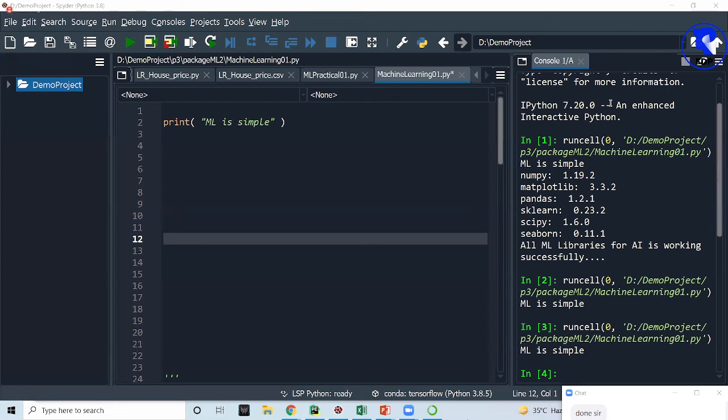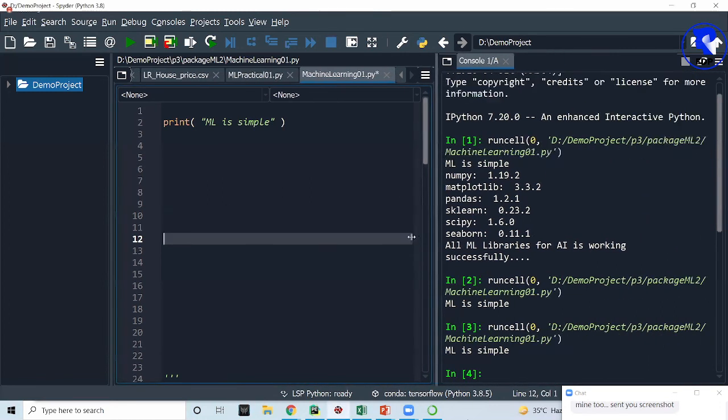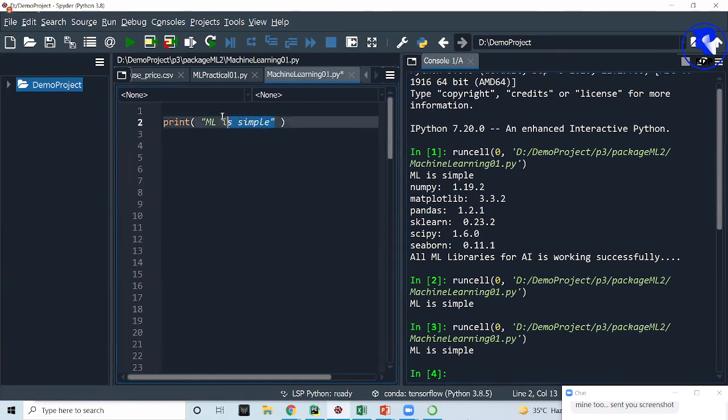Okay. Thank you, Raghu sir. Thank you so much. Thank you so much, Bharti ma'am. Yes, ma'am, I have already implemented it. It's giving the output. You can see it is giving the output like ML is simple. So I am getting this output over here.